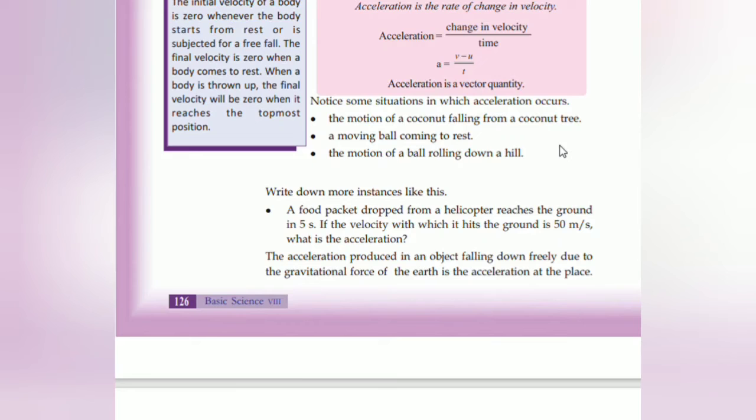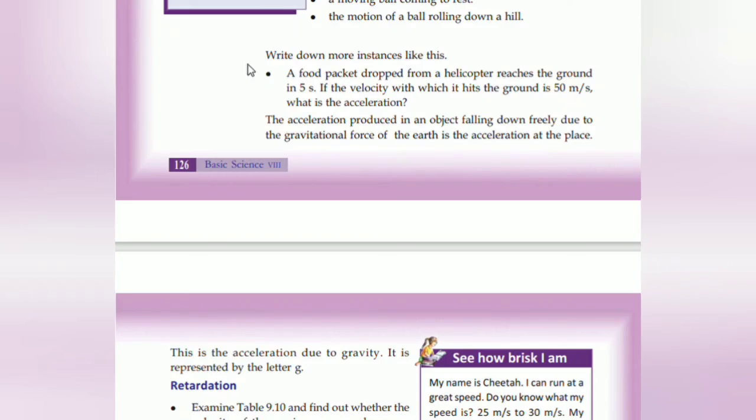Motion of a ball rolling down a hill. These are the examples where the acceleration occurs. Write down more instances like this. A food packet dropped from a helicopter reaches the ground in 5 seconds. If the velocity when it hits the ground is 50 meter per second, what is the acceleration?